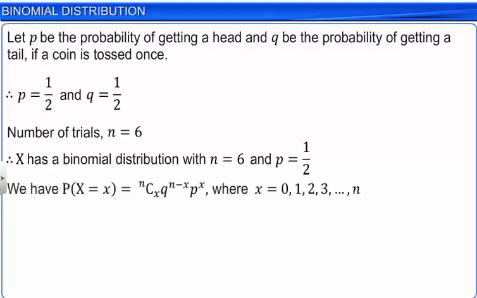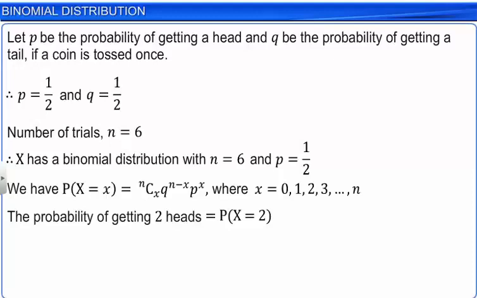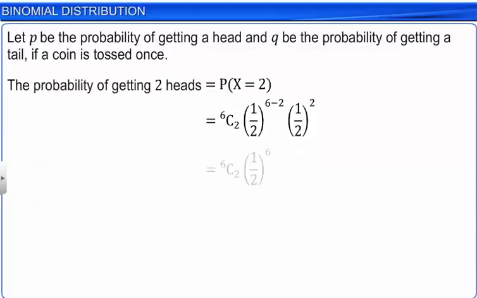Thus, the probability of getting 2 heads, or the probability that X can take the value 2, is equal to 6C2 into half raised to the power 6 minus 2 into half squared. This is equal to 6C2 into half raised to the power 6. On simplification, we get 15 divided by 64.